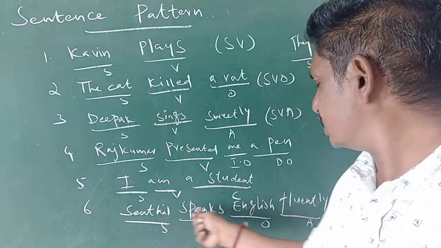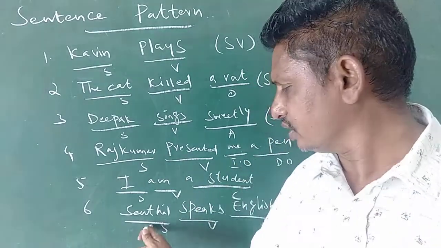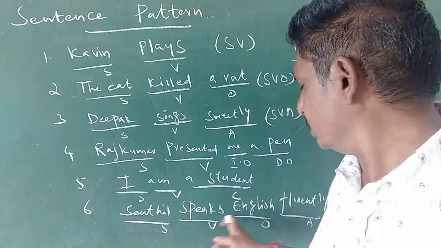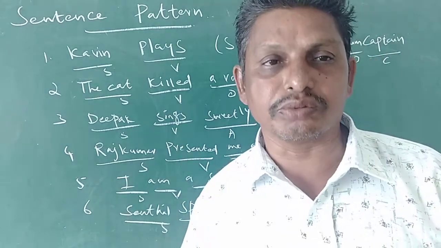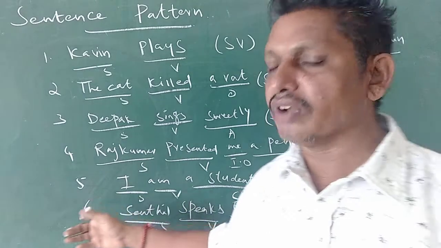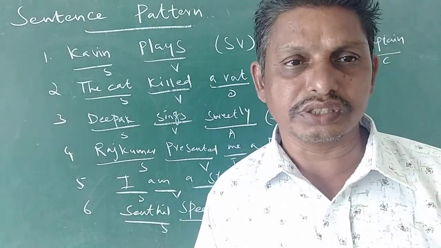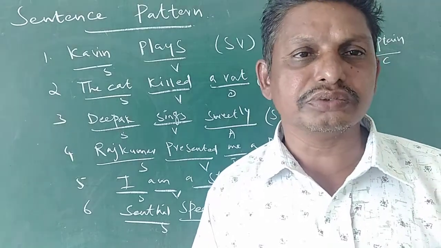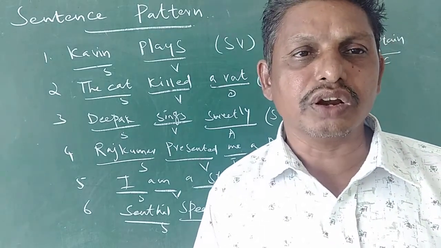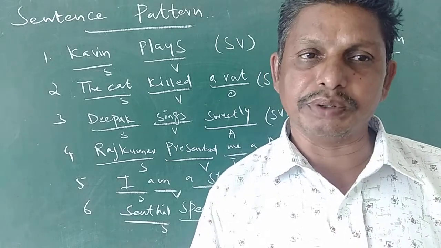Then Senthil speaks English fluently. Here SVOA. Senthil is the subject, speaks is a verb, English is the object, fluently is an adverb of manner. So these are all called as a sentence pattern. I have explained you only just 3 sentence patterns. There are still a few more sentence patterns, and I will teach you them in the next class. So first you have to understand subject, verb, object, adverb, complement.